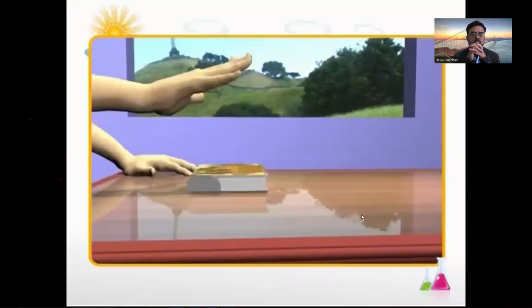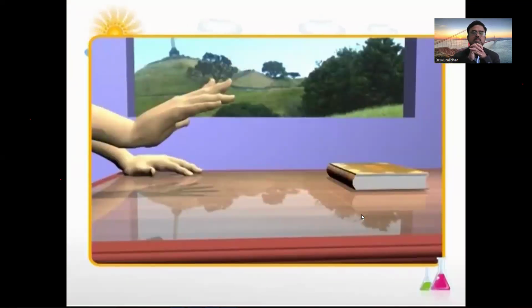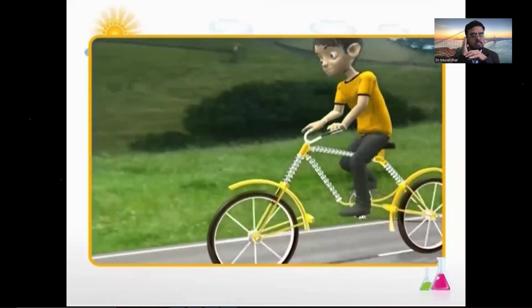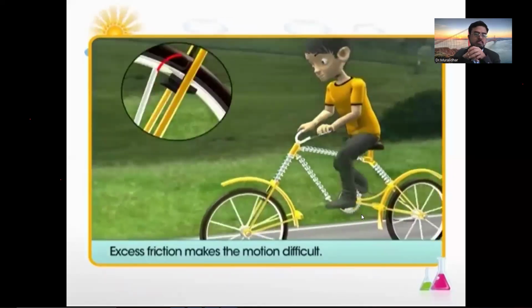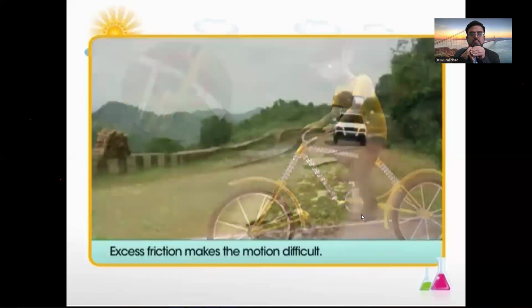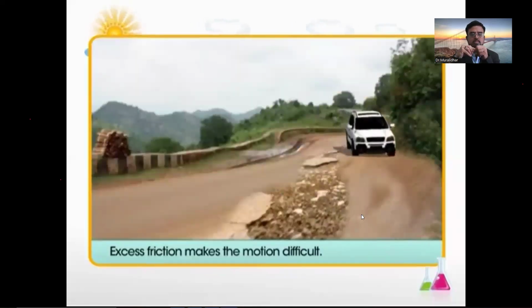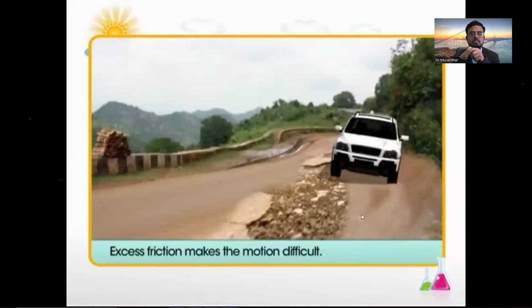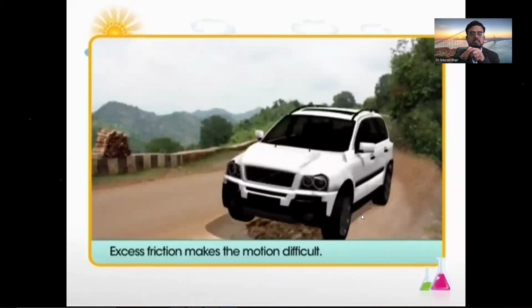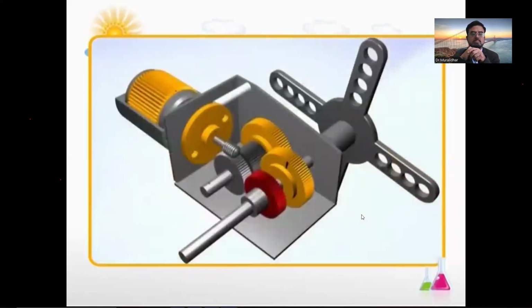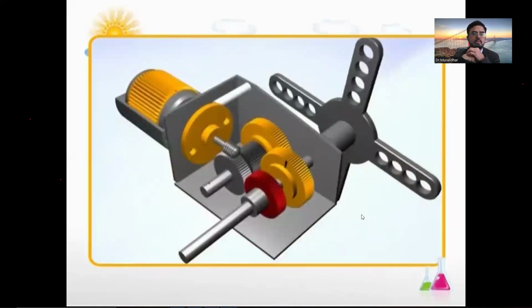Excess friction makes it difficult to move objects and slows down moving objects. For instance, friction slows down the motion of a bicycle. Even moving a car on an irregular road would be difficult when there is excess friction. What about machines? Do they involve friction?